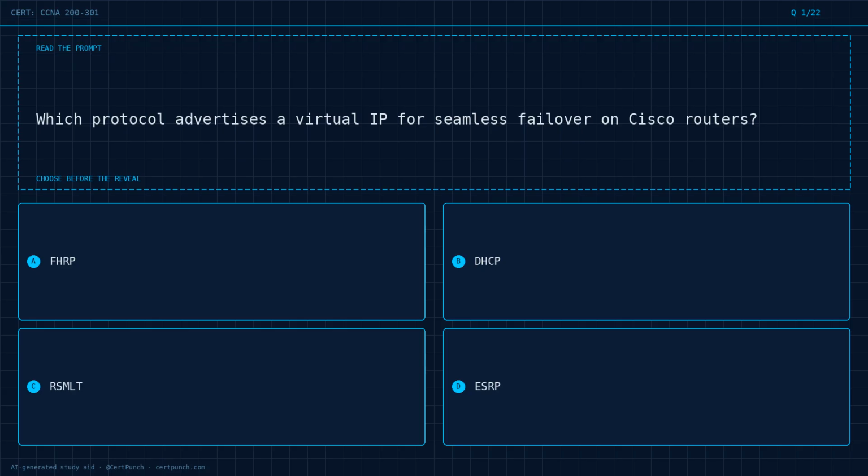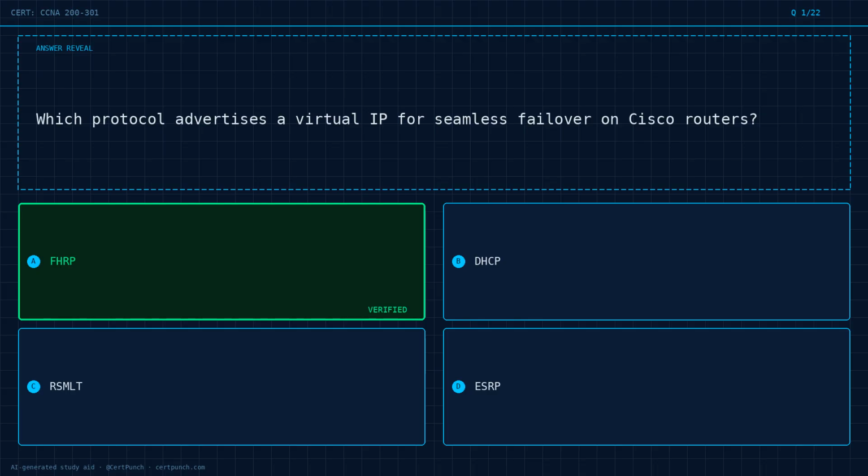Which protocol advertises a virtual IP for seamless failover on Cisco routers? Option A, FHRP. Option B, DHCP. Option C, RSMLT. Option D, ESRP. Choose the best answer before the reveal. Commit to it now.